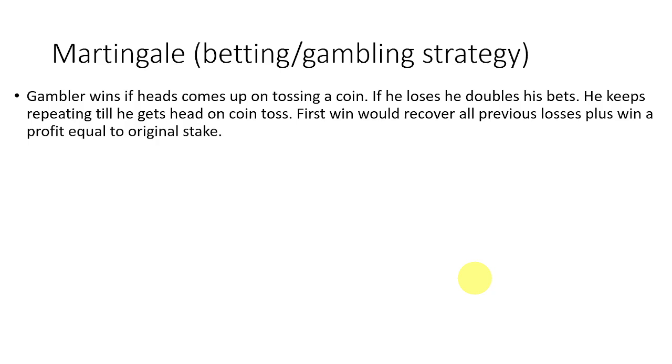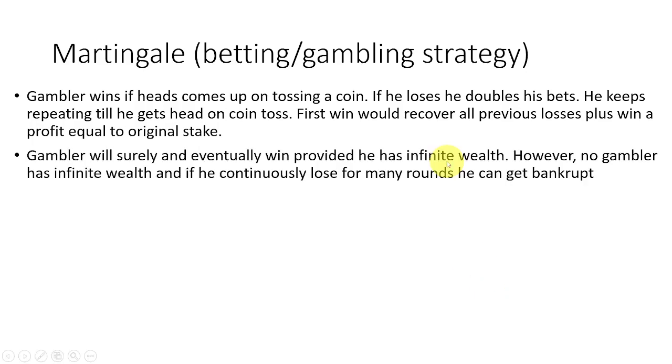That is, whenever he loses, he doubles his bet, right? So maybe he will get a head in the first attempt or second attempt or third attempt, whichever attempt he gets. Once he gets a head, he will recover all his previous losses, and he will win a profit that is equal to his original stake. I will give an example in the next slide so that you can understand better.